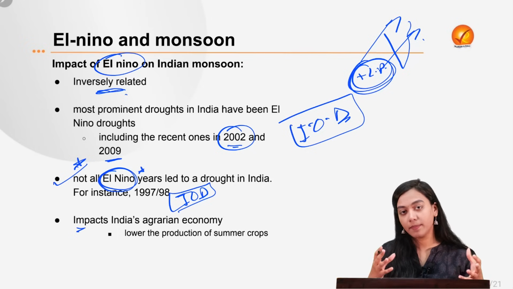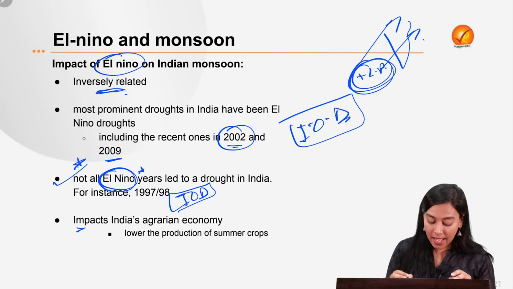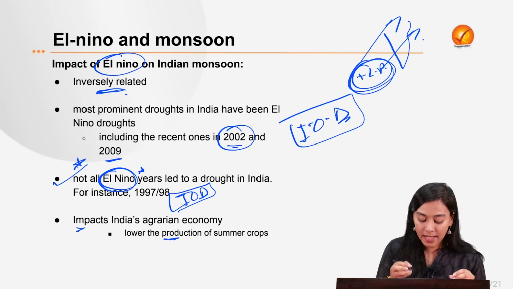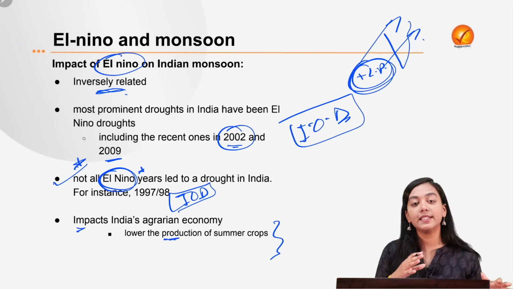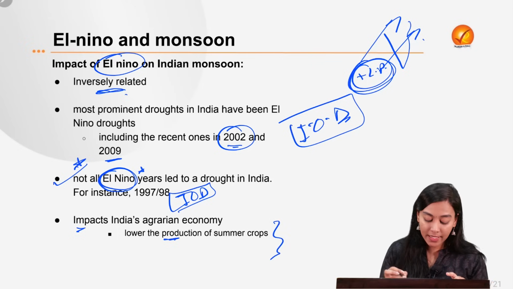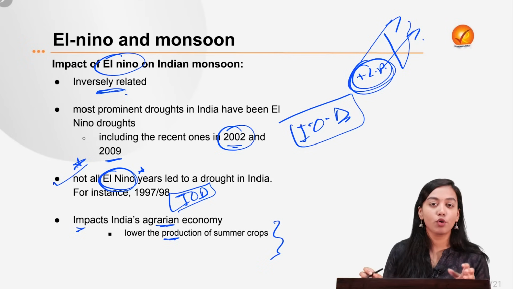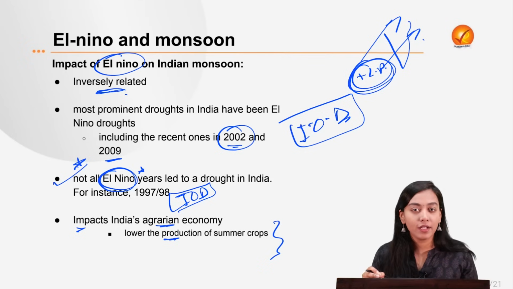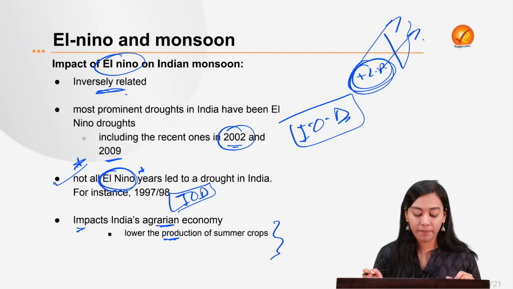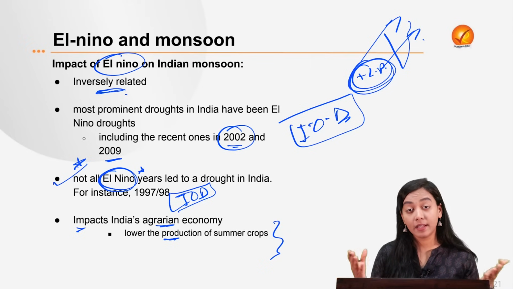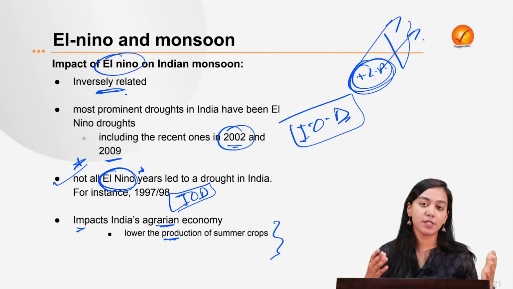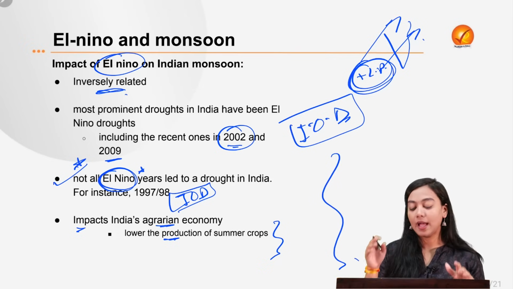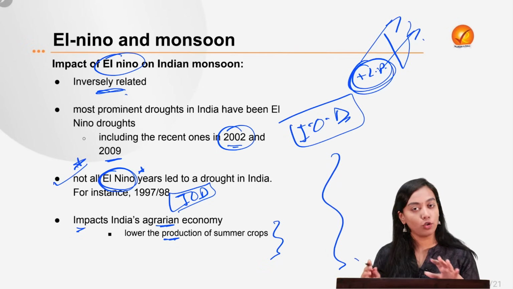Now, what is the impact on the Indian economy? Of course, if there is drought, there is less production, and because of lower production, especially of staple crops like rice which are grown in summers, it decreases the food security of the country, and it also causes losses to the farmers. So it gravely affects not only the physical and climatic conditions in India, but also the economy of India. And anyway, we know that the Indian economy is nothing but a gamble on the monsoon. Because it impacts the monsoon, it impacts India. So this was all about the discussion on El Nino, IOD in short, and what its impact on the monsoon is.